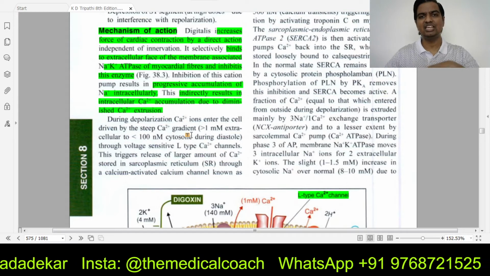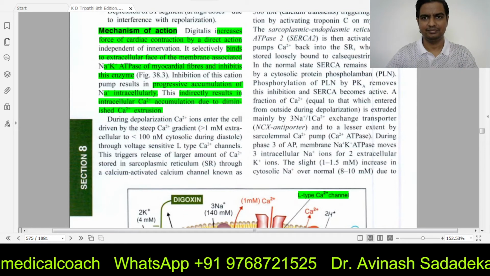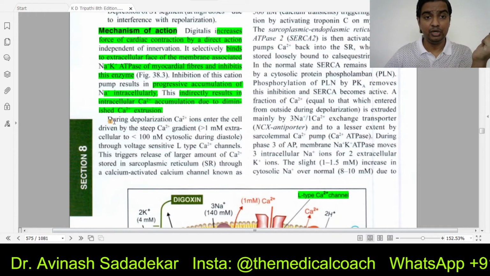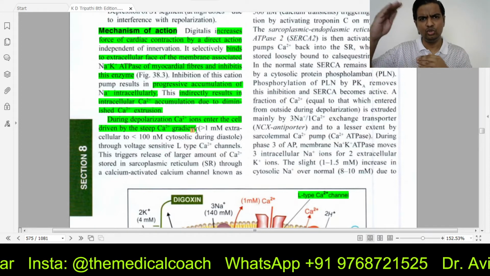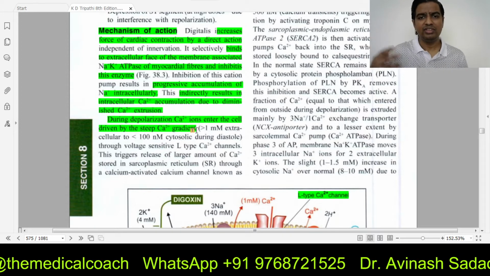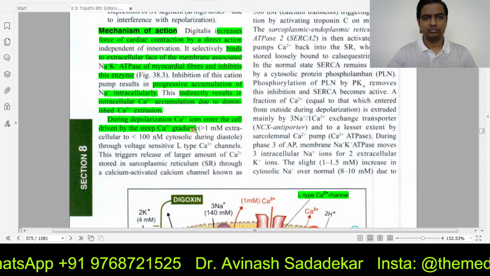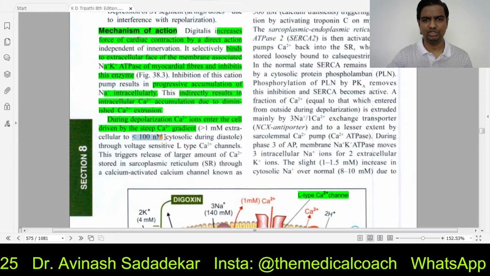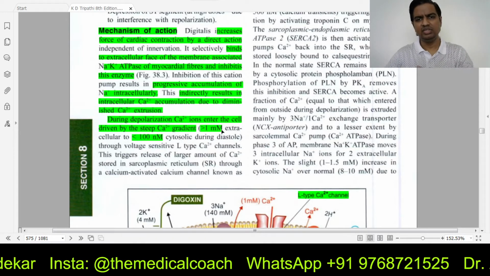So diminished calcium exclusion takes place. Easy, simple. So what I have already explained is again explained here. During depolarization, calcium will come from outside to inside because there is a huge gradient. Outside the cell there is more than 1 millimole, and inside the cell there is less than 100 nanomoles of calcium. Huge gradient is there. Too much calcium outside, too little calcium inside.